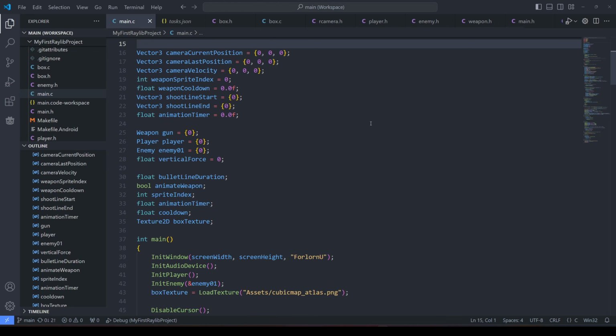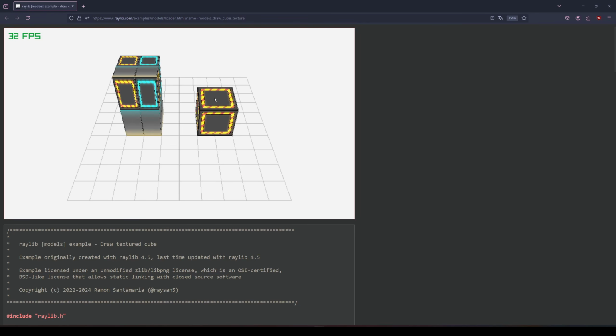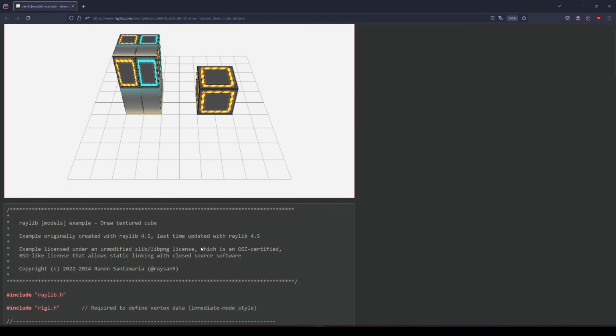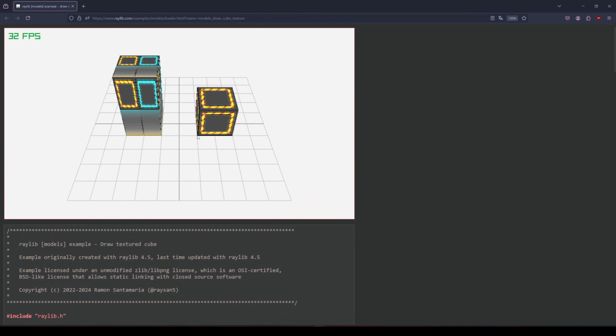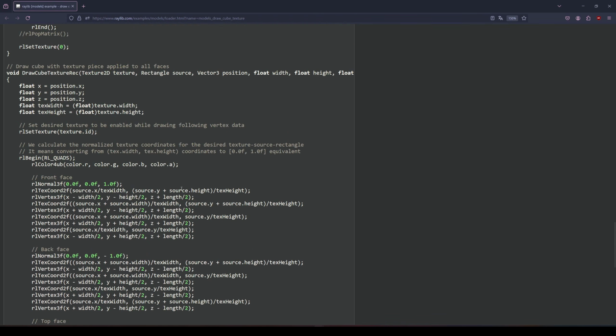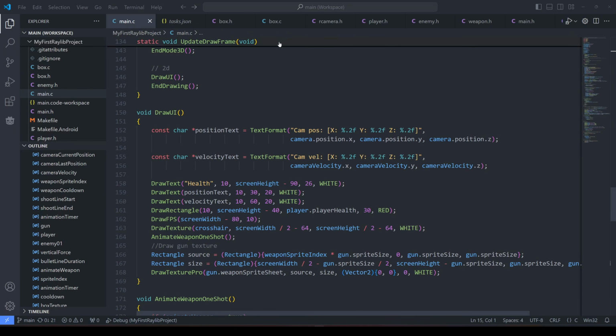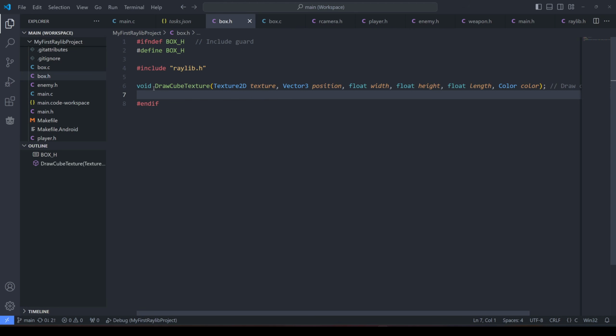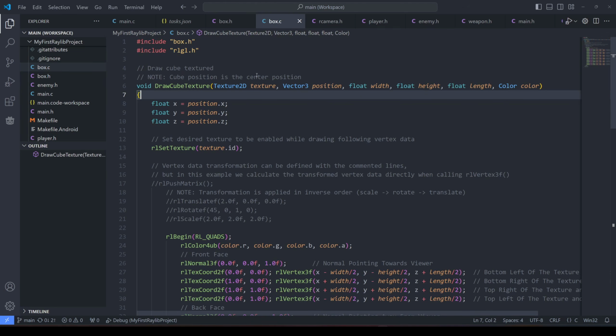So after we implemented the billboard, I thought, hey, let's implement this box texture, you know, off camera, right? It's going to be super quick. I have the code right here. This is going to be, you know, 5 minutes max, right? So I set out to do that. So I created the box header file. I've previously created other C files, but they didn't really work, and I thought I was doing something wrong. So I removed them, like I had a weapon.c and a player.c, but I removed them. Now I decided, hey, I'm copying this code, it has to work.